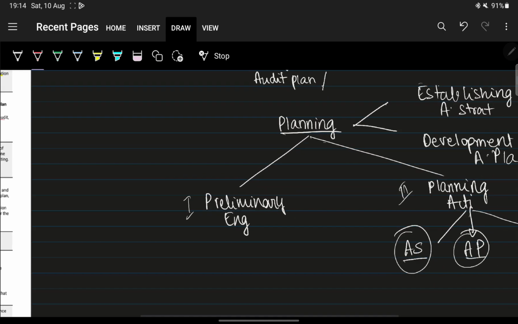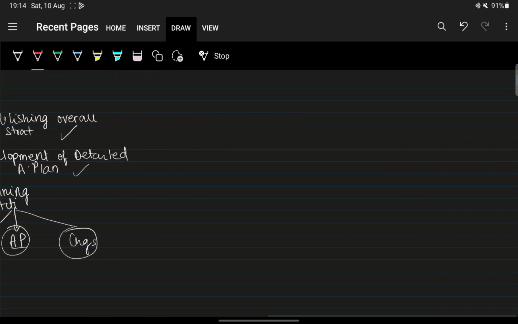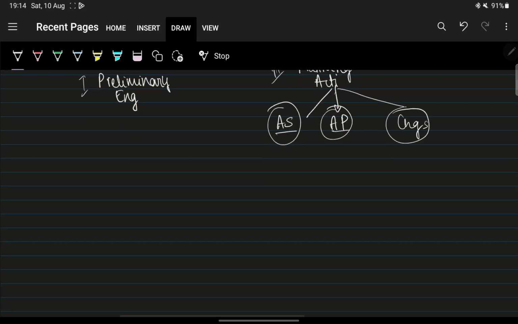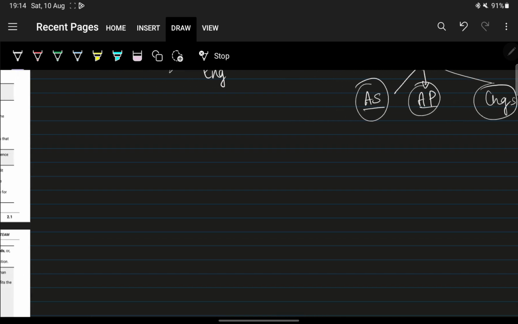So basically what they're trying to ask in this question is, can the auditor discuss audit plan with management? There are a few points to this.